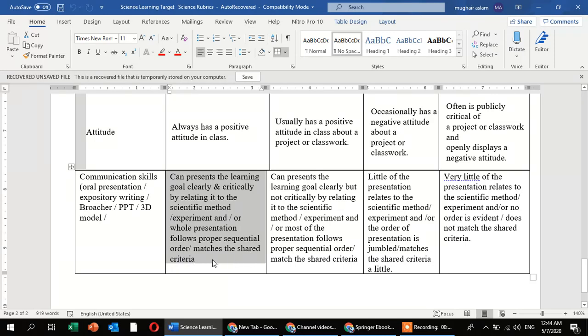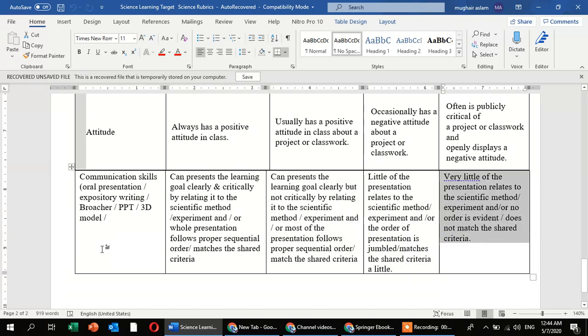What is the criteria? What is the proper sequence? If you are making a hands-on activity and you are making a video, you have to identify what your learning goals are, how those learning goals critically relate to your experiment, what the scientific method and experiment are, and whether your whole presentation follows the sequence and matches the certain criteria. Now it's going on further and further.